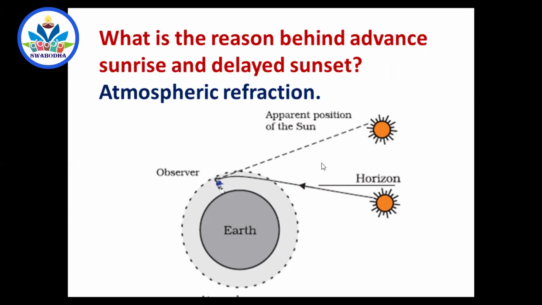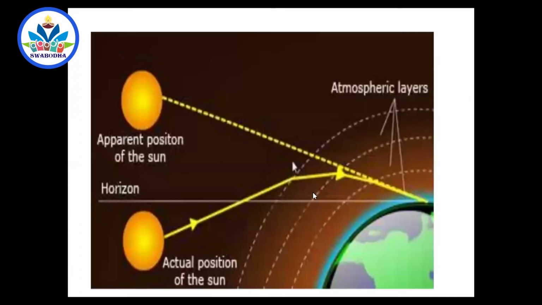Okay, so that is one reason. Here it is most effectively shown, but in reality it won't be so much. As the sun rays enter the atmosphere, different layers of the atmosphere have different optical density. So the rays of light bend and will be received. And the person observing from here feels that the sun is here. Actually, sunrise has not happened. It takes still some more time for sunrise. You feel that the light is here, but you receive light.